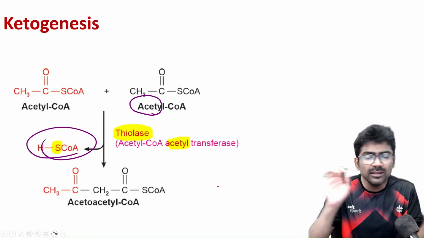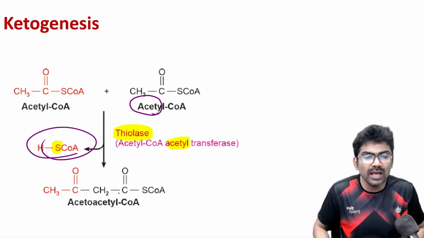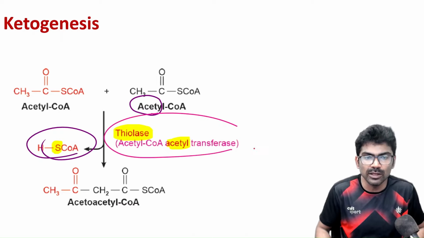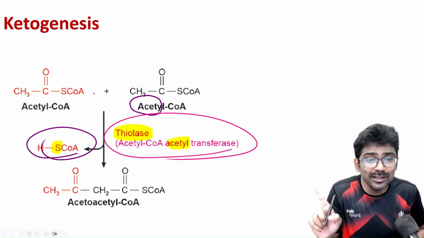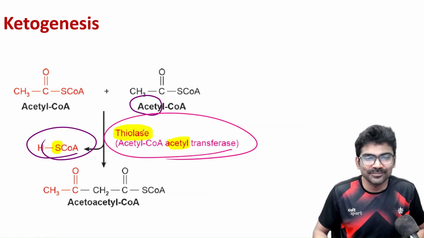In the exam, all you have to write is acetyl CoA plus acetyl CoA gives acetoacetyl CoA. Just write the enzyme, thiolase. No need to write the structure. Why am I showing you the structure? Just for you to understand.